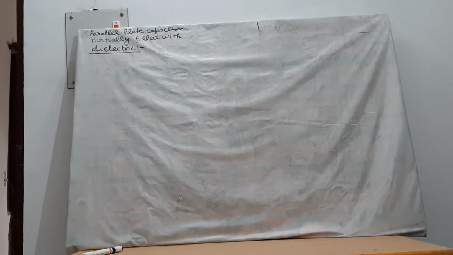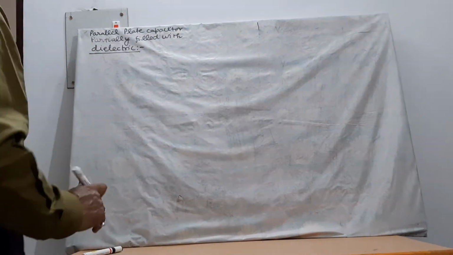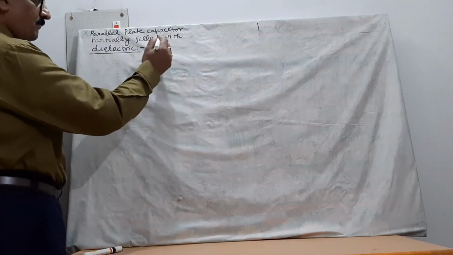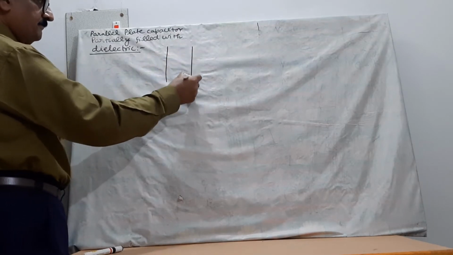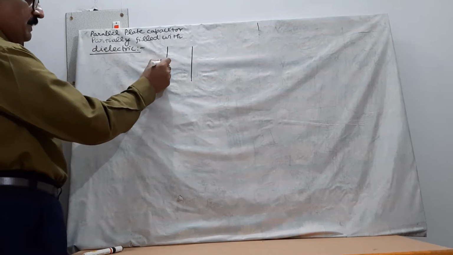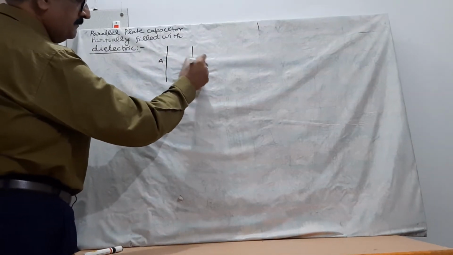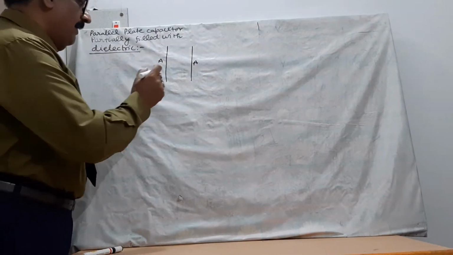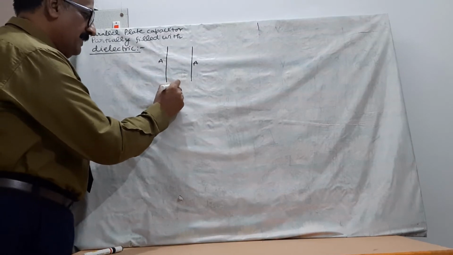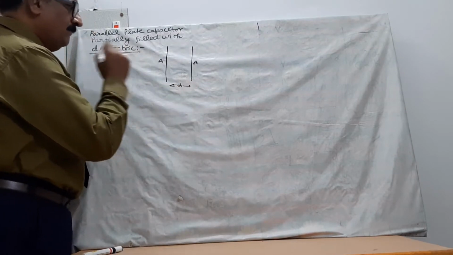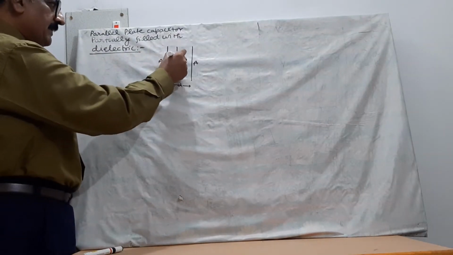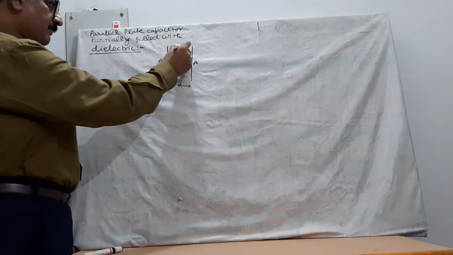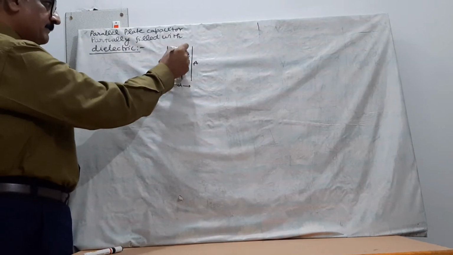Now I will discuss the capacity of a parallel plate capacitor when it is partially filled with dielectric. Suppose that it is a parallel plate capacitor. Area of each plate is A, and distance between plates is small d. Now a dielectric slab of thickness T has been introduced between the plates.